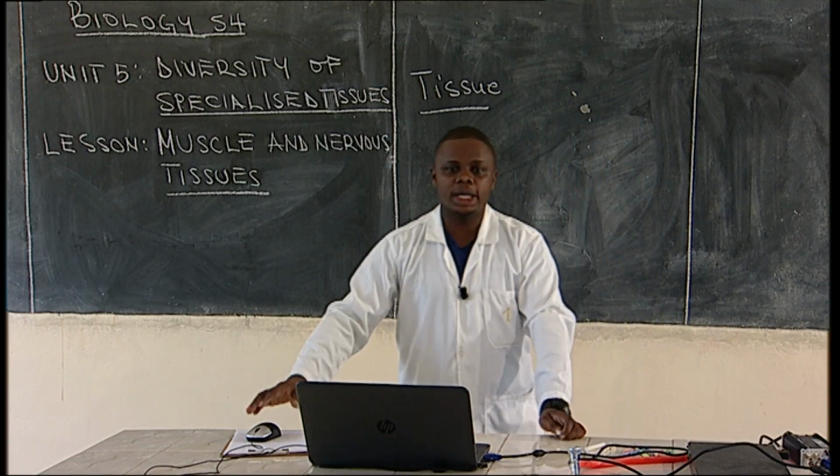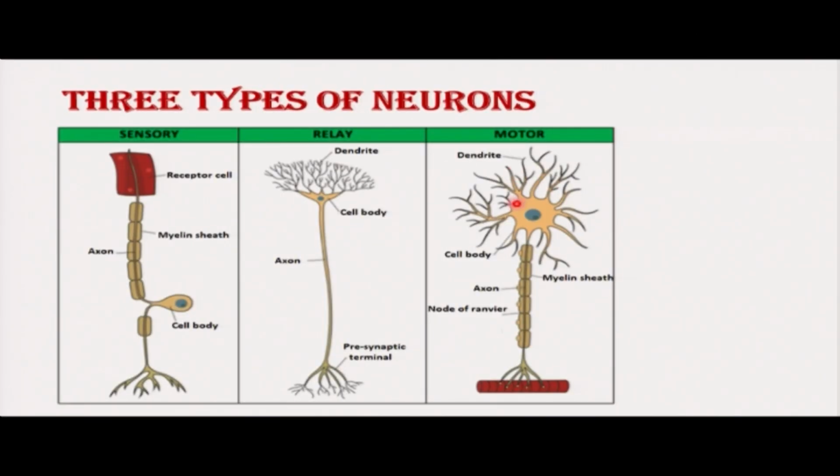Let us have a look at the motor neuron. As you see here, this motor neuron has very many dendrites which are connected to the cell body. That means having many dendrites connected to the cell body makes this motor neuron a multipolar neuron because it has many ways which are leading to the cell body.